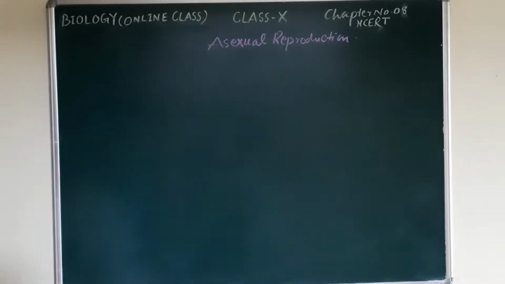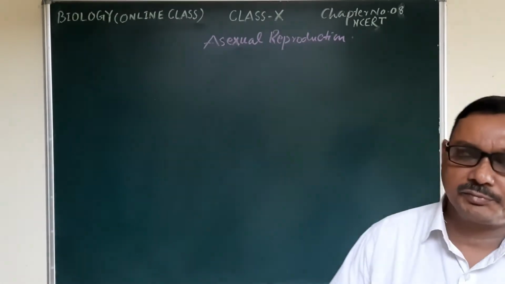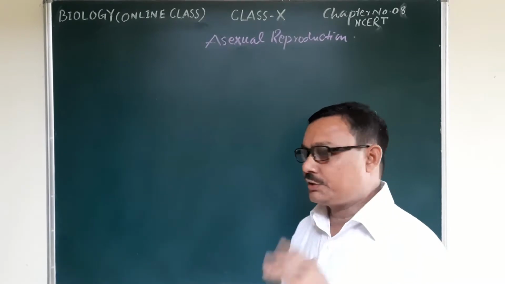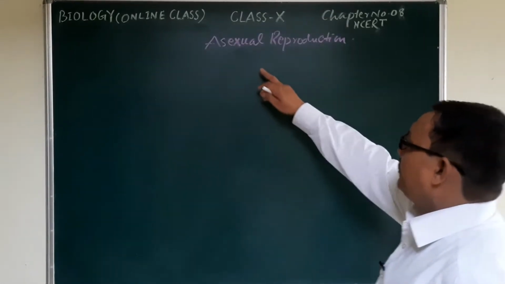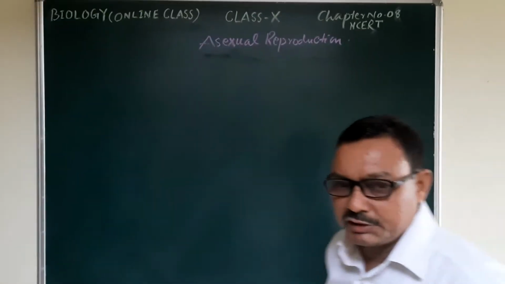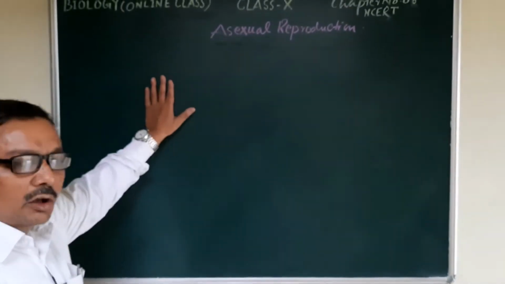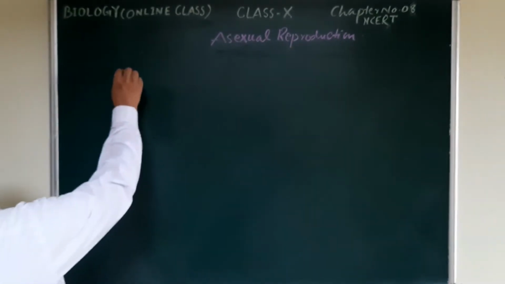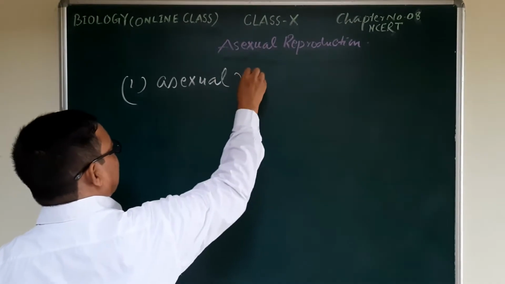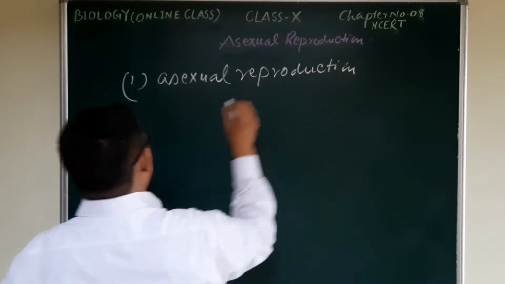Today we are in the second part of our chapter, how do organisms reproduce. In this section we will throw light on asexual reproduction, that means the first type of reproduction. Basically, organisms reproduce by two means. The first one is asexual reproduction and the second one is sexual reproduction.